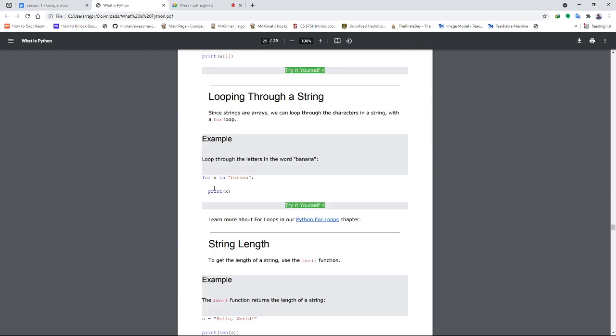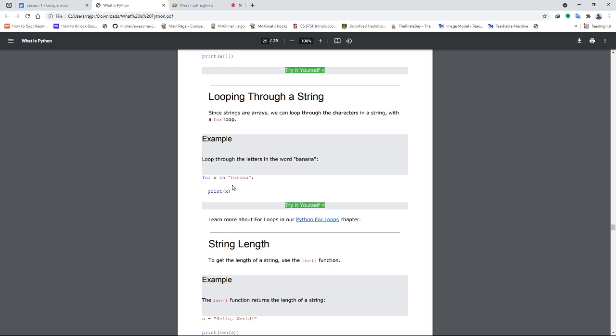Then looping through a string, this for loop, which we will see in much more detail in the next class. I'm just skipping the looping part through a string here, because it will be much better if you first understand the for loop, then how looping occurs in a string.